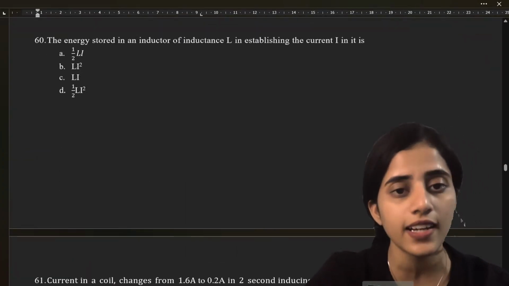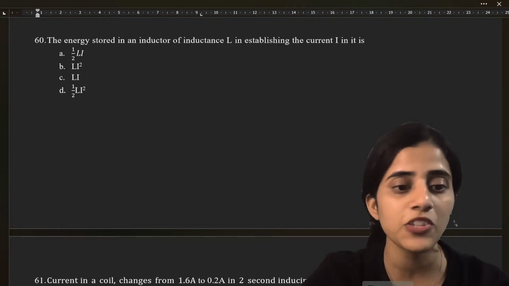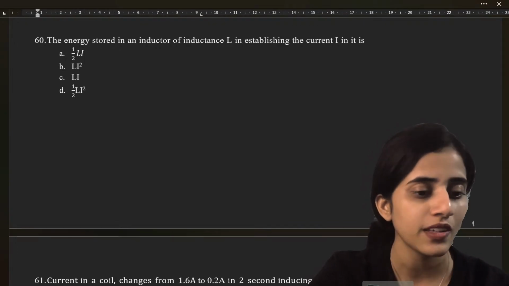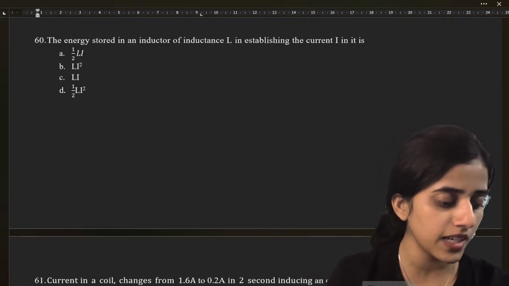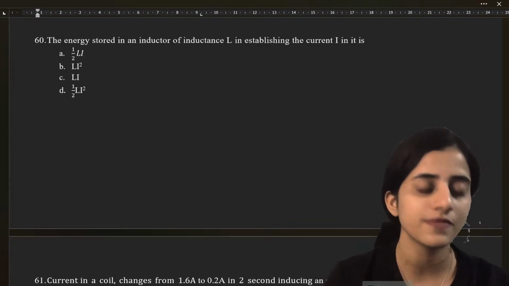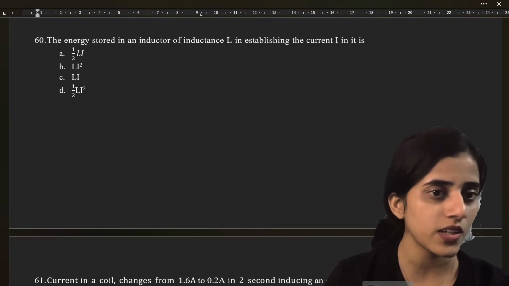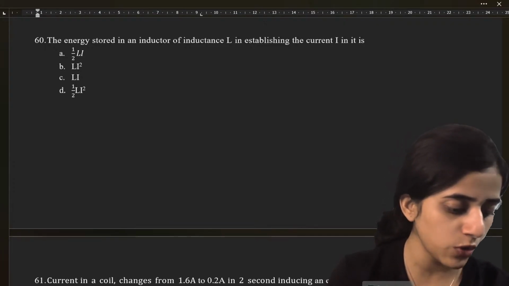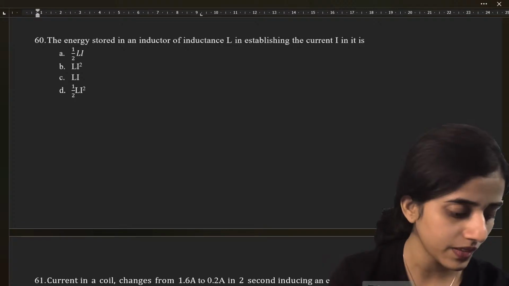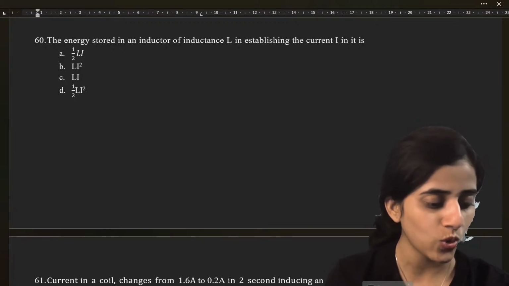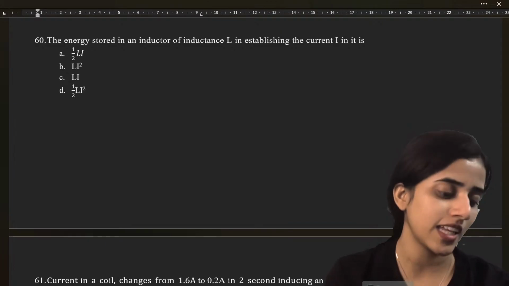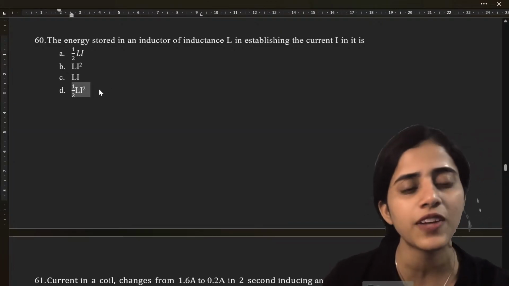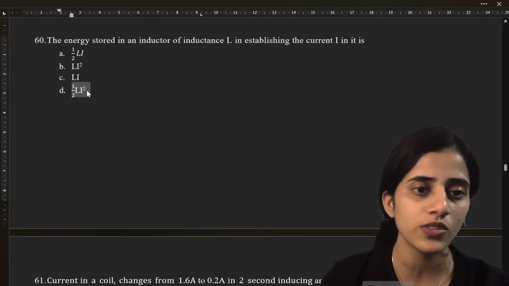The energy stored in an inductor of inductance L in establishing the current I in it is. What is the formula? Quickly, formula. What is the formula? We have to move fast. We have so many more questions to do. What all questions you have, Dhruva? You tell me the correct option now. Yes, super. The formula is half L I square.